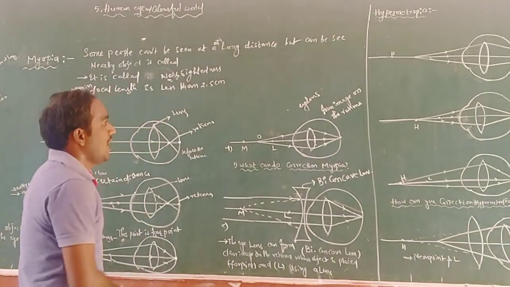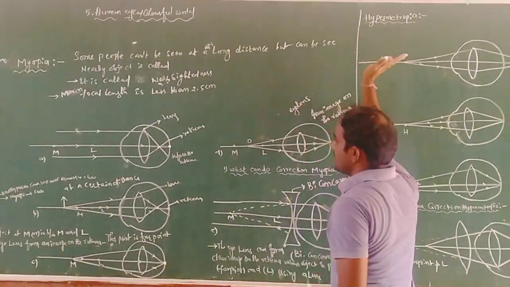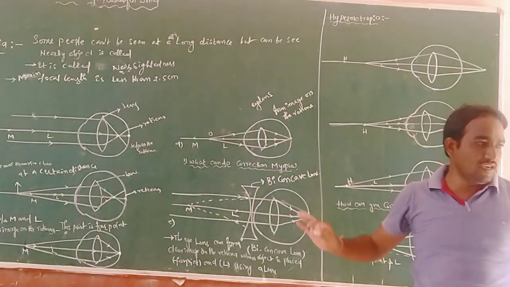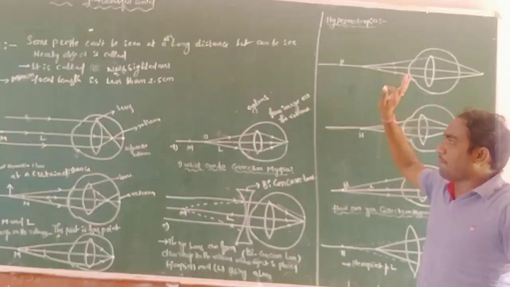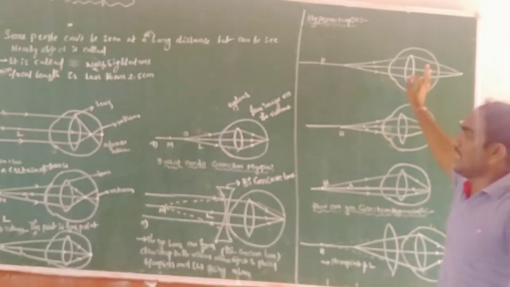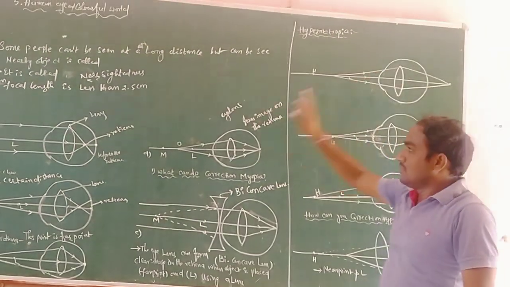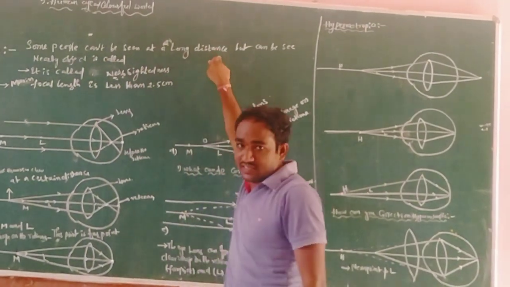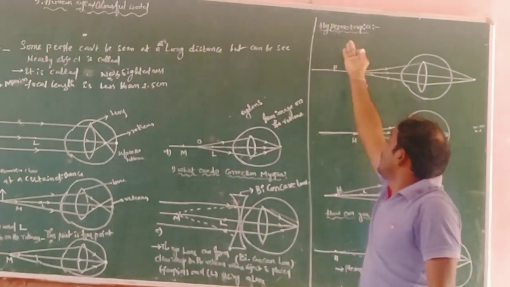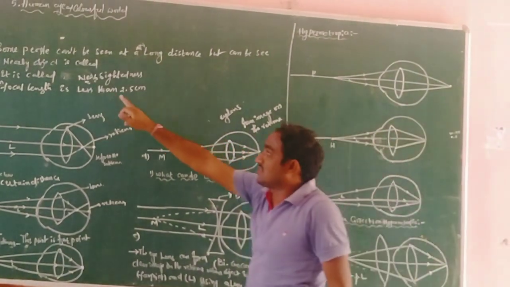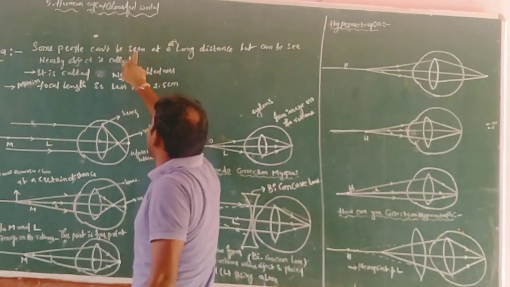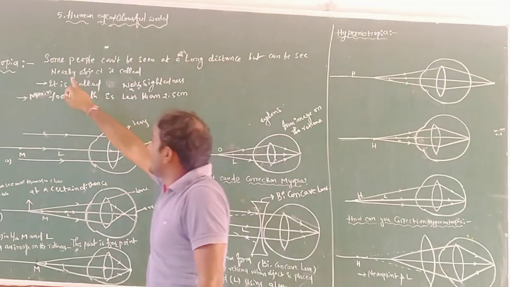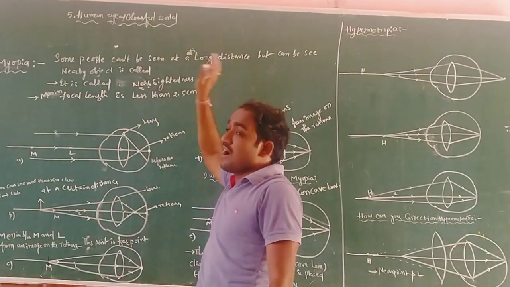And one more thing, hypermetropia. It is completely opposite to myopia. Some people can see nearby completely, but some people cannot see at a long distance. But in hypermetropia, some people cannot see nearby objects, but can see at a long distance.